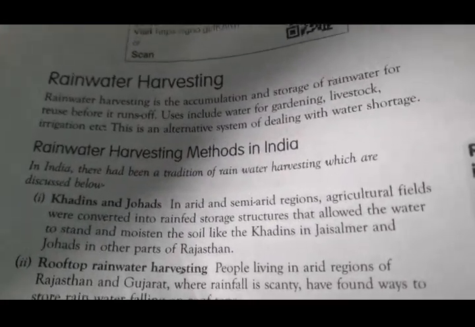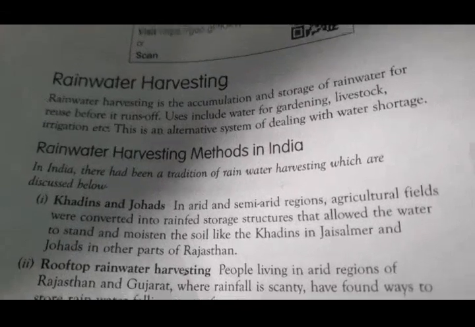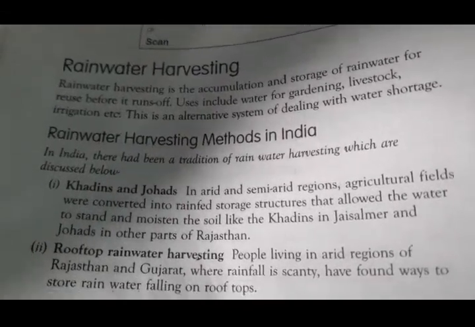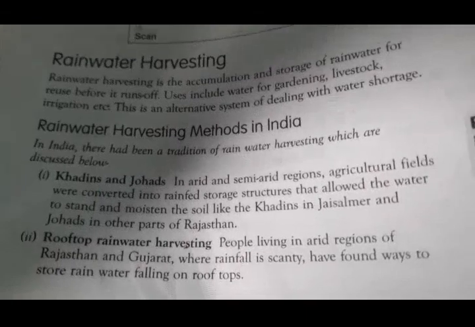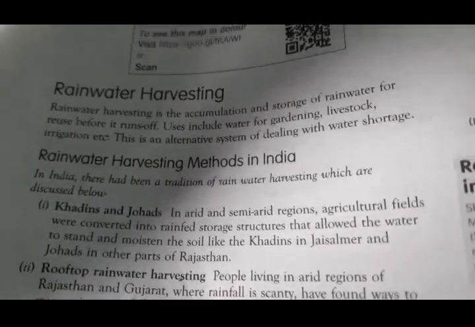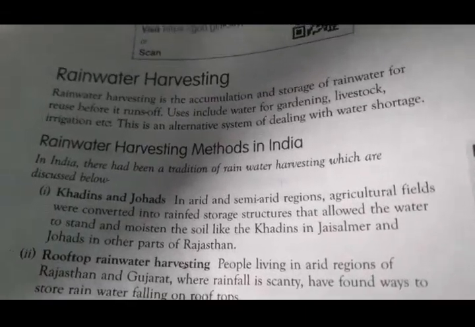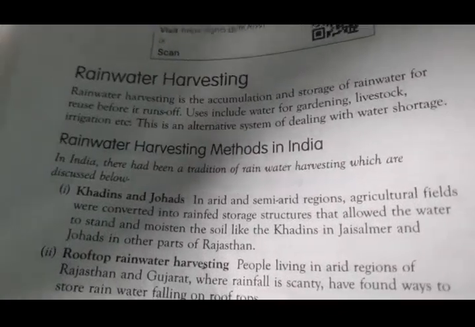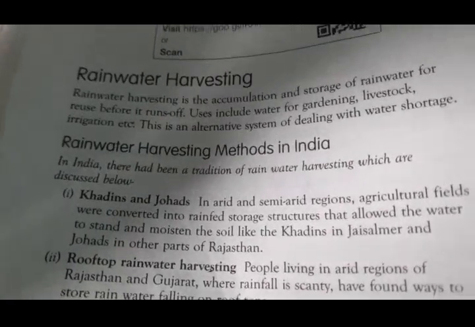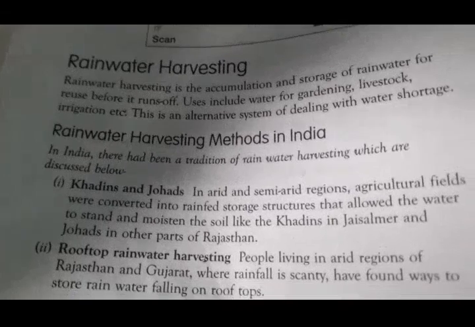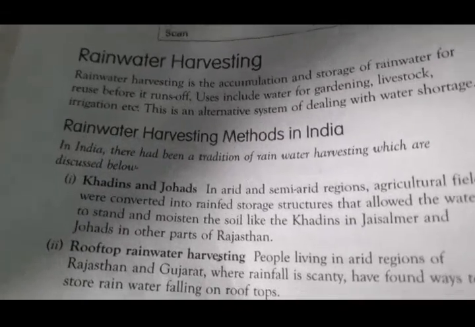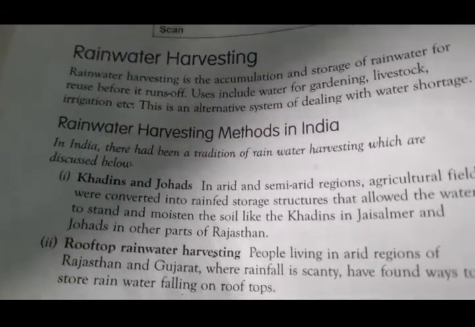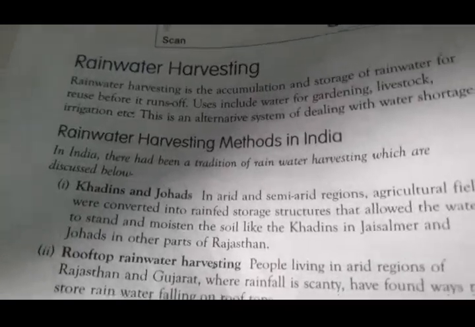Uses include water for gardening, livestock, irrigation, etc. This is an alternative system of dealing with water shortage. In areas where we have a water problem, we use this rainwater harvesting system so that there will be no scarcity of water in the future.